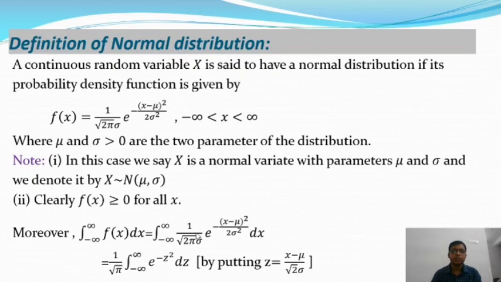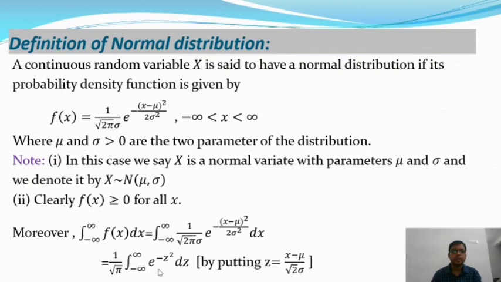Okay, so therefore this integral will reduce to 1 by root pi integration from minus infinity to plus infinity of e to the power minus z square into dz. And you know the integral from minus infinity to plus infinity of e to the power minus z square dz is equal to 2 into the integral from 0 to infinity of e to the power minus z square dz, because e to the power minus z square is an even function.